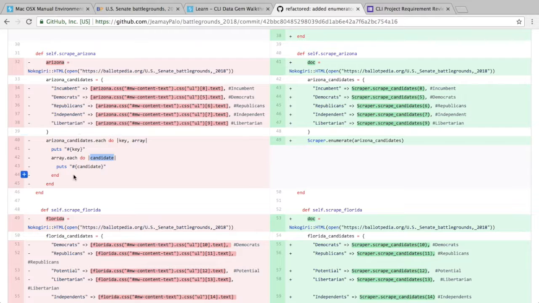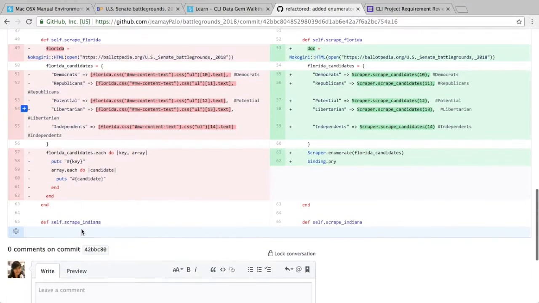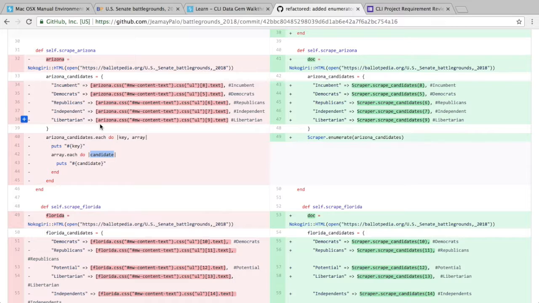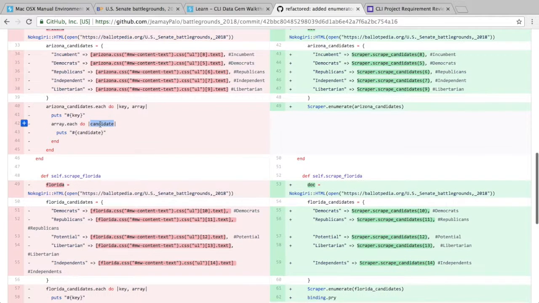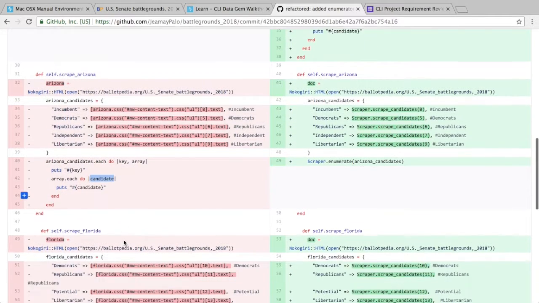So I ended up with this big chunk of code for each state. One for Arizona, Florida, and for all my states. And there are 9 states, so you can imagine it was a pretty big body of code.